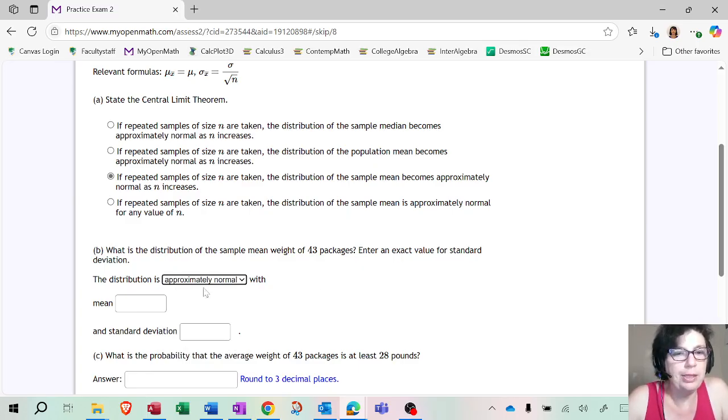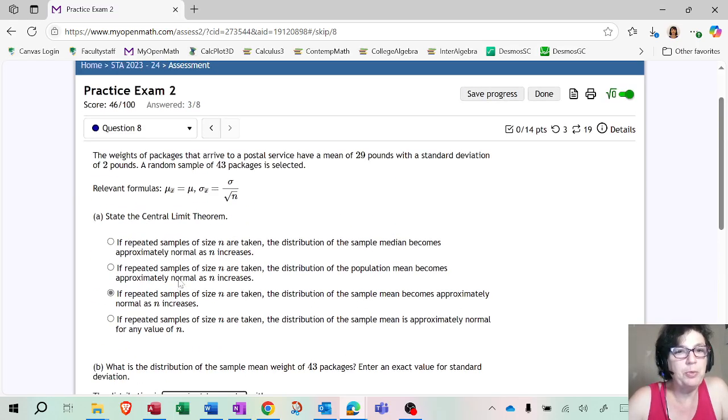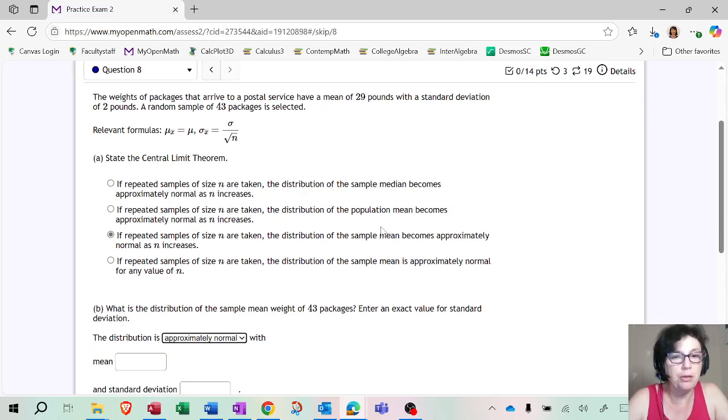By the way, as long as your sample size is at least 30, this answer should not depend on what they told you in the beginning. They could say the weights of packages have uniform distribution or exponential distribution or any distribution, skewed left, skewed right, whatever. It doesn't matter to central limit theorem. The sample mean distribution will be approximately normal regardless of the population distribution you're sampling from. So please do not choose anything else as long as your n, 43 or whatever, is 30 or higher.